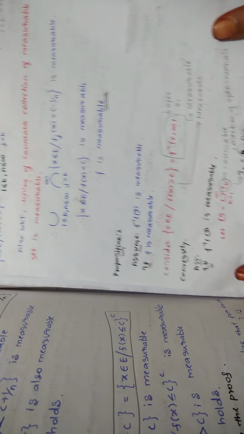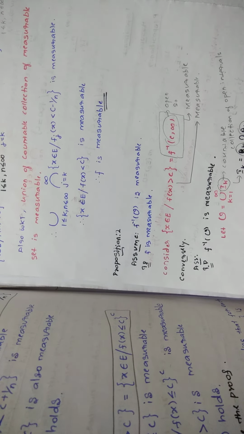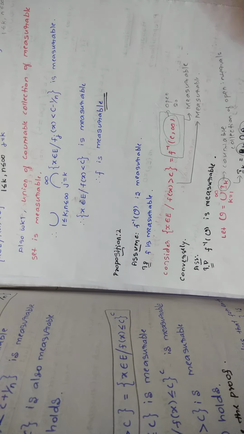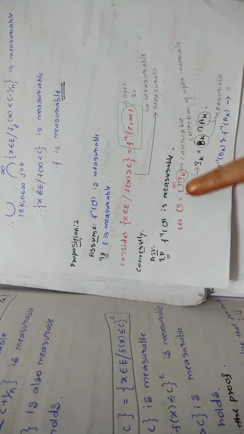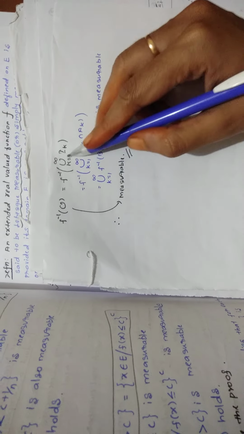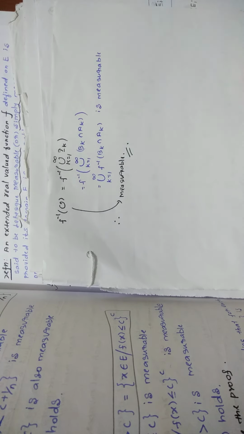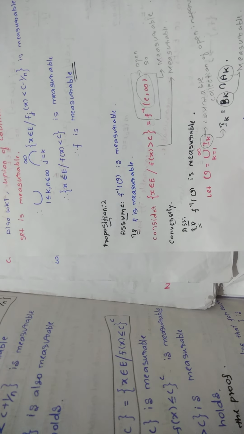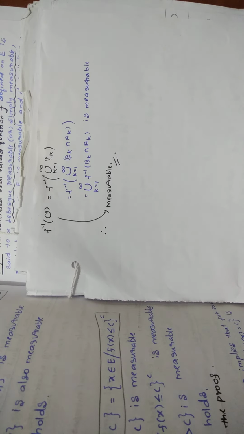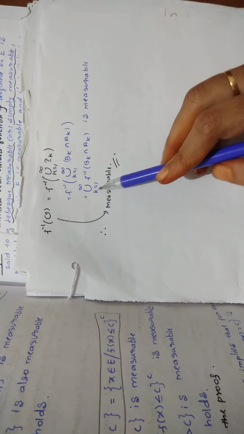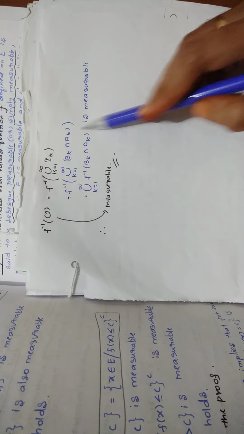Okay, if B_k and A_k are measurable, even when you take the inverse, they will also be measurable. Therefore f inverse of B_k and f inverse of A_k are also measurable. Therefore, you are taking f inverse on both sides, so that you will get this. In the place of union of I_k, you are substituting the value that you have here. Now you are bringing this union to the outside so that you will get this step, and you can say this is measurable.